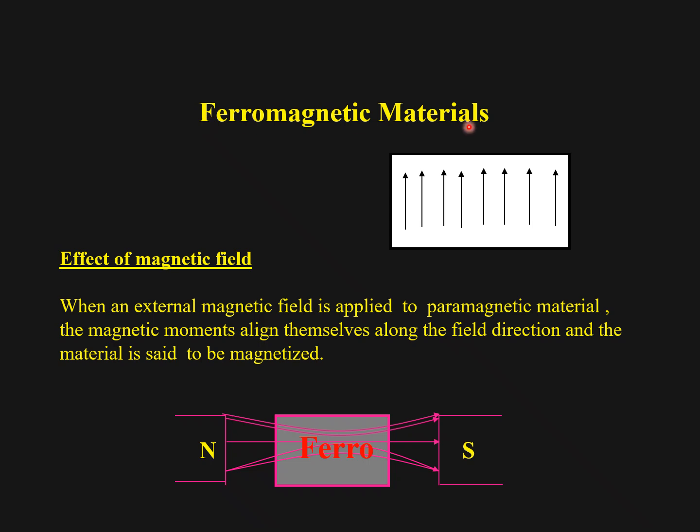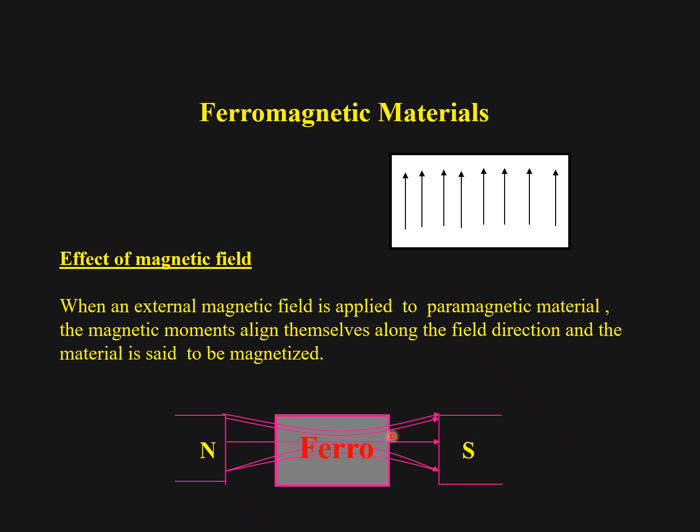Ferromagnetic materials. Here we have a greater number of unpaired electrons, which results in a high magnetic moment when compared with paramagnetic material. If the ferromagnetic material is placed in an external field, all the lines of force are strongly attracted towards the magnetic material.